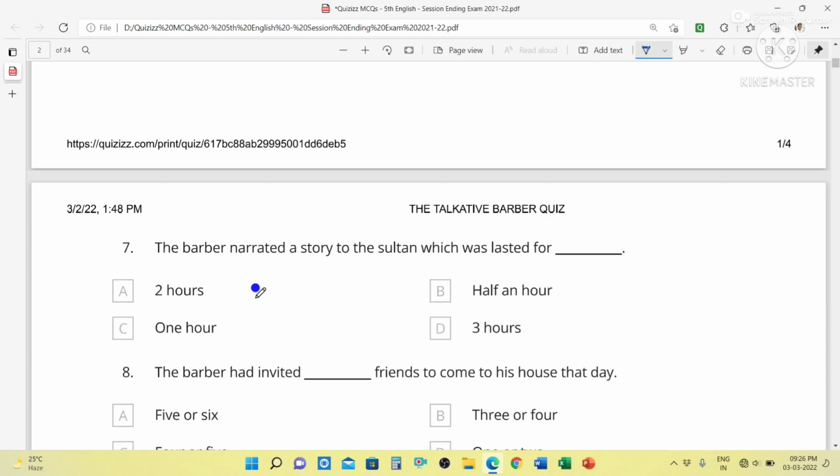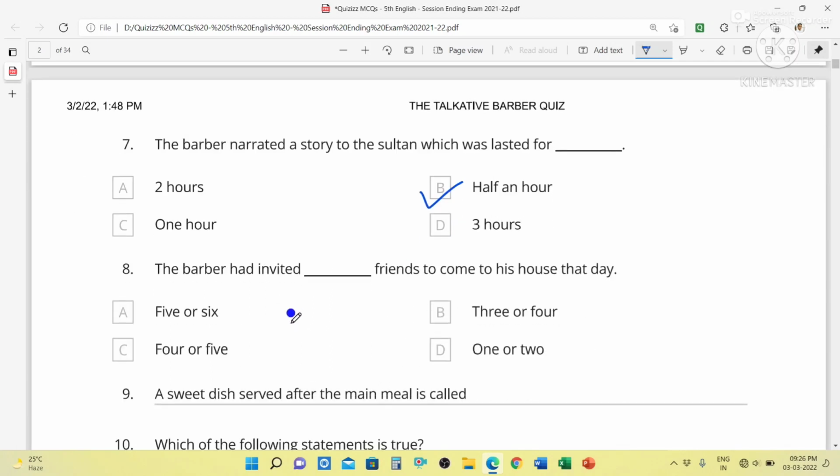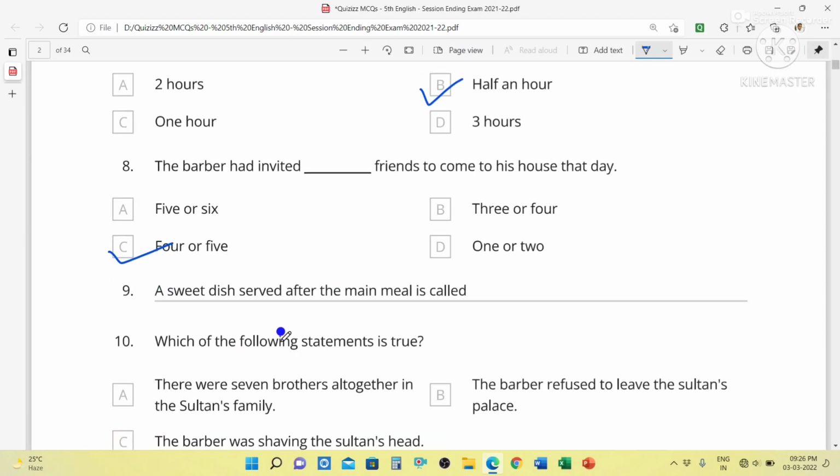Next question. The barber narrated a story to the Sultan which lasted for half an hour. The barber had invited dash friends to come to his house that day. 4 or 5 friends. A sweet dish served after the main meal is called dessert.